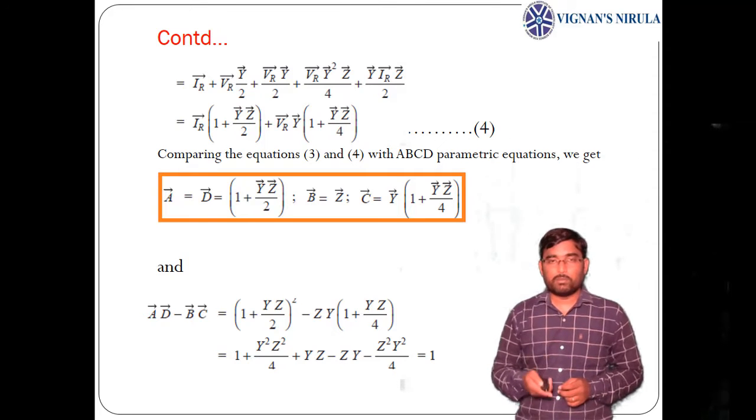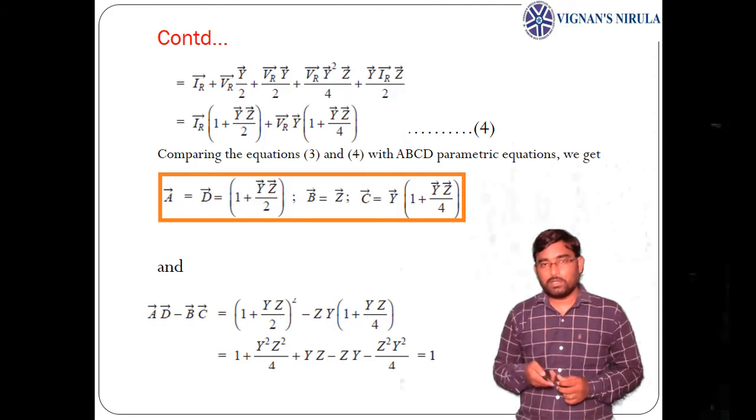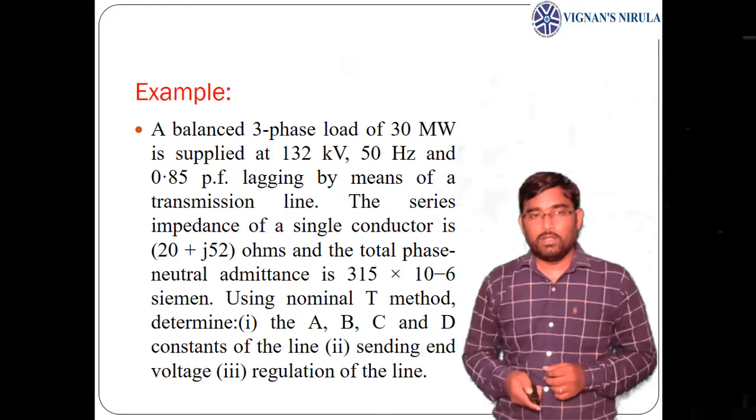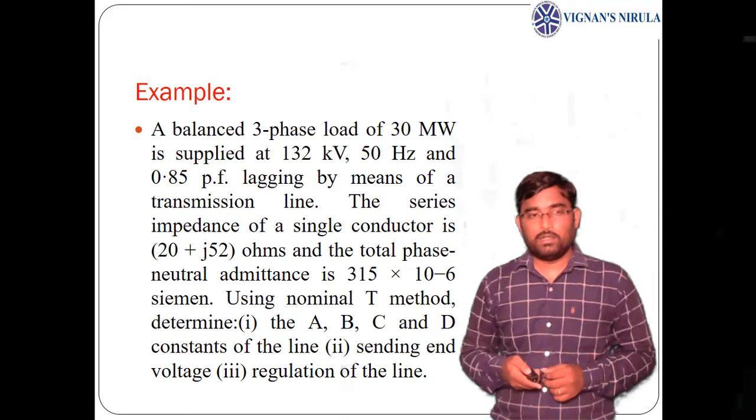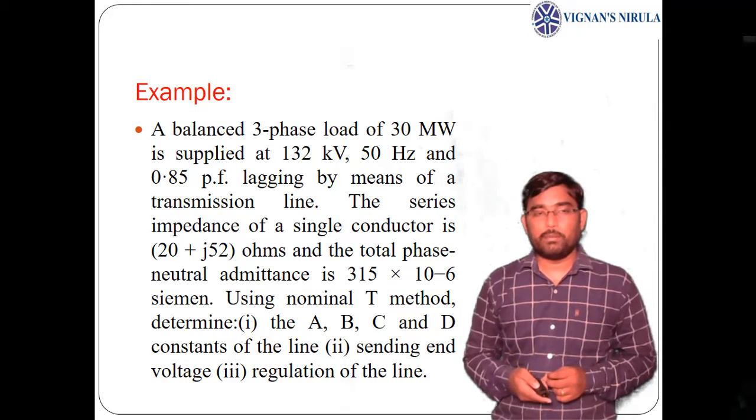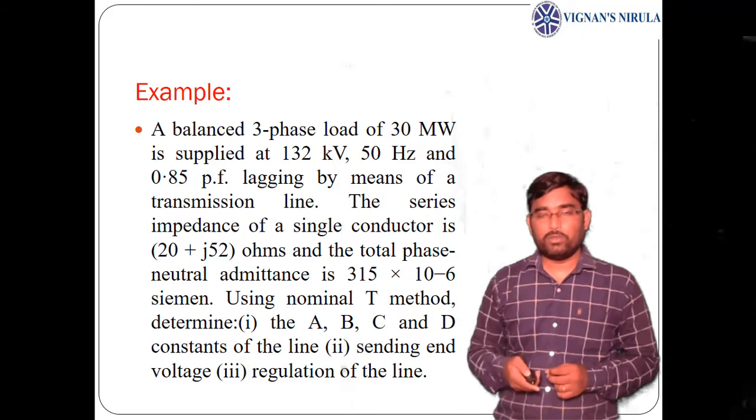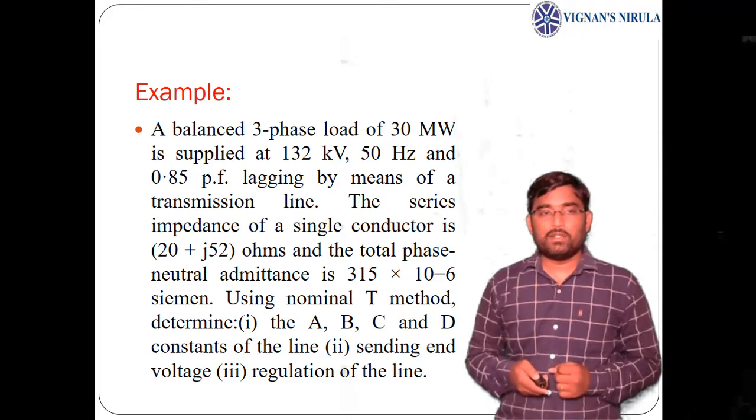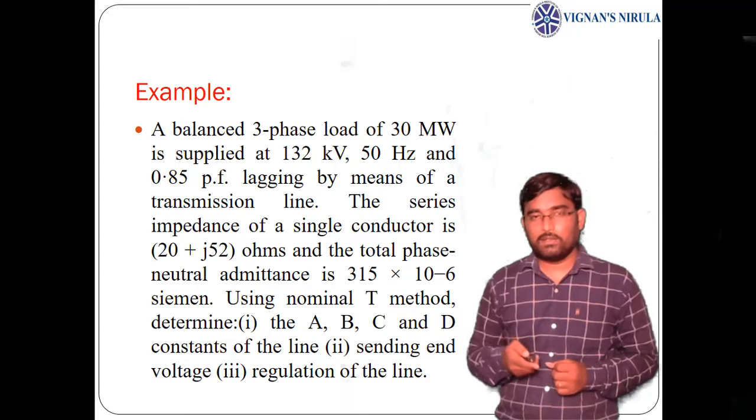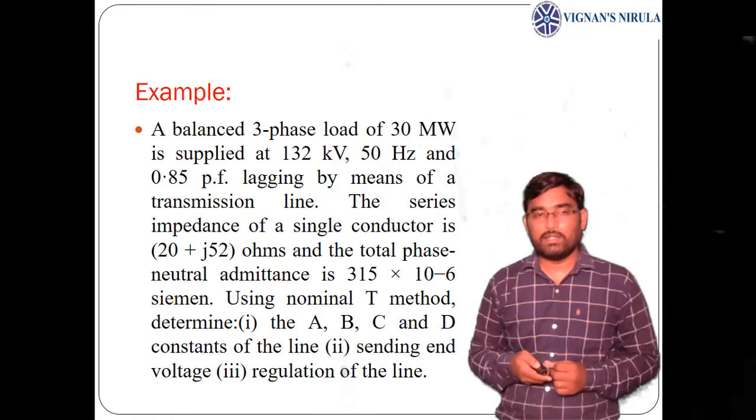That means your medium transmission line using nominal pi is also said to be symmetrical and reciprocal. If you see an example based on this ABCD parametric analysis: a balanced three-phase load of 30 megawatts is supplied at 132 kV, 50 Hz and 0.85 power factor lagging by means of a transmission line. Its receiving end power factor is given, voltage is given, and power loading is also given.